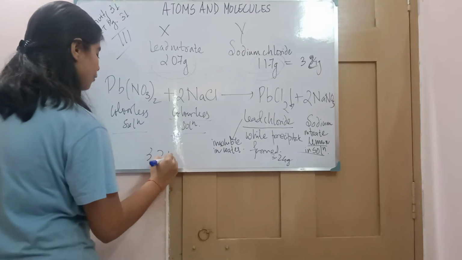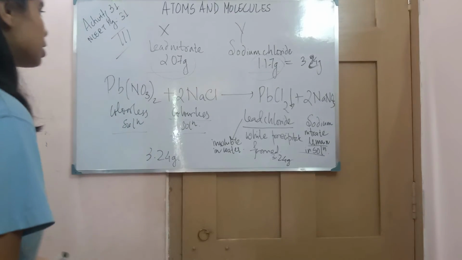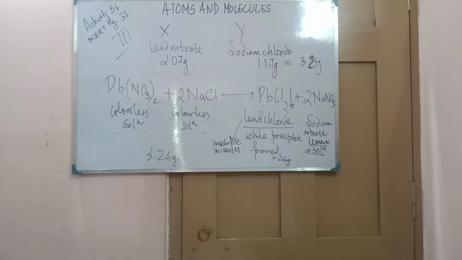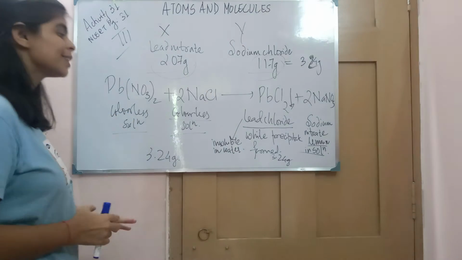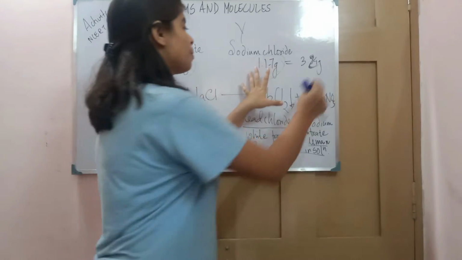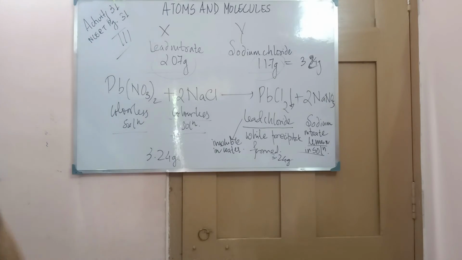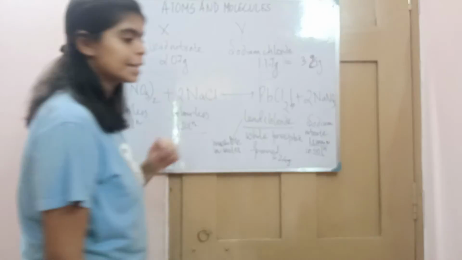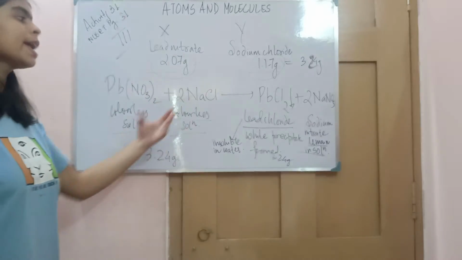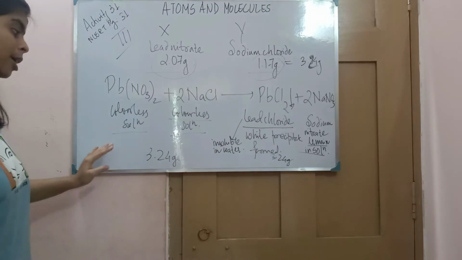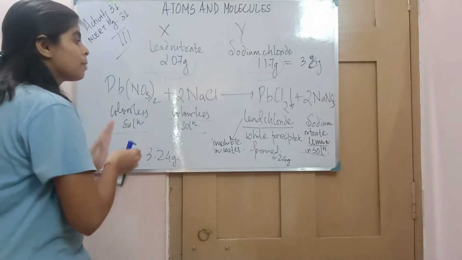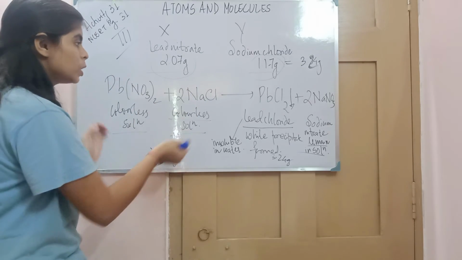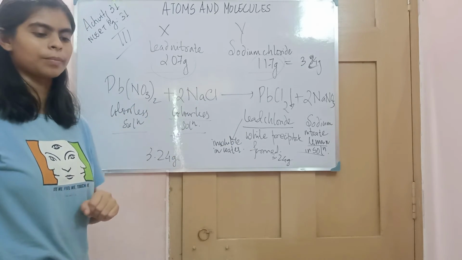So before and after reaction, the overall mass of the reactant and the overall mass of the product will remain the same. And this is what the law of conservation of mass states, that before and after reaction, the overall mass, not individual, remains the same.